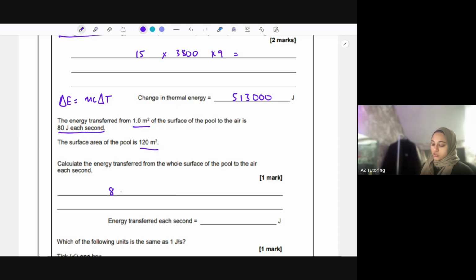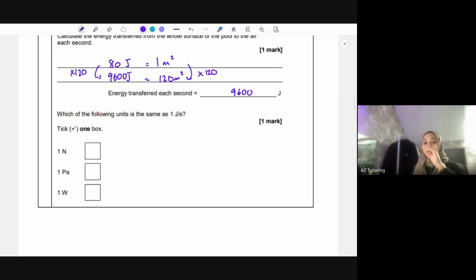If 80 joules each second is for 1 meter squared, then to get from 1 to 120, you times by 120. Whatever you do to one side, do to the other side. So 80 times 120 gives me 9,600 joules. Okay, that's how you do that. That's just your basic proportions that you need to know about.